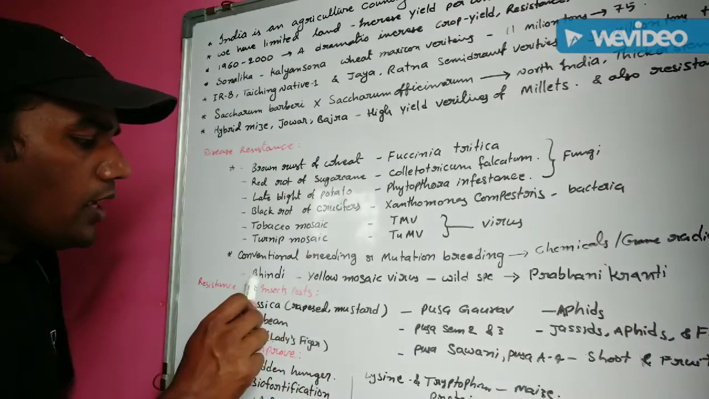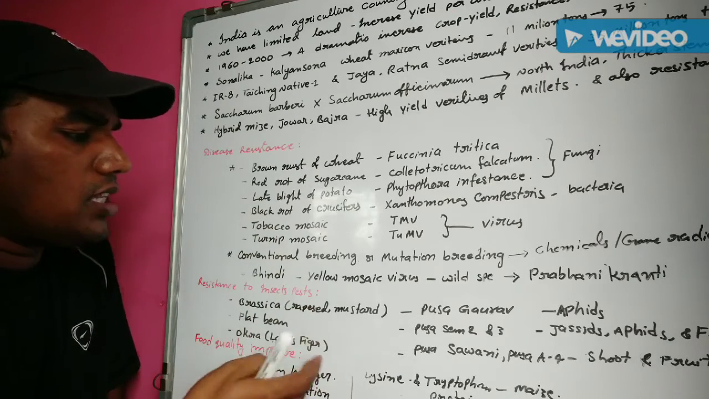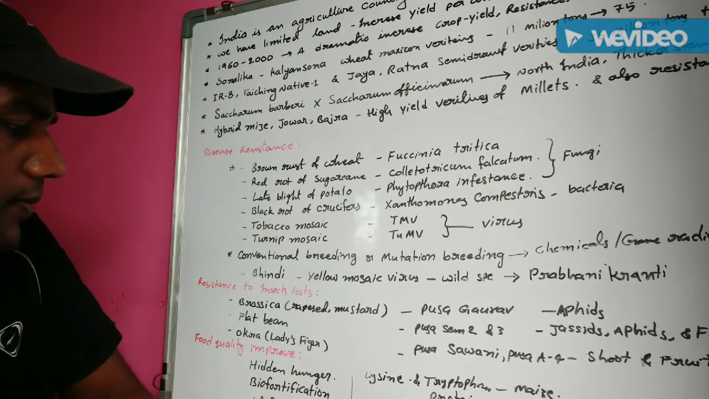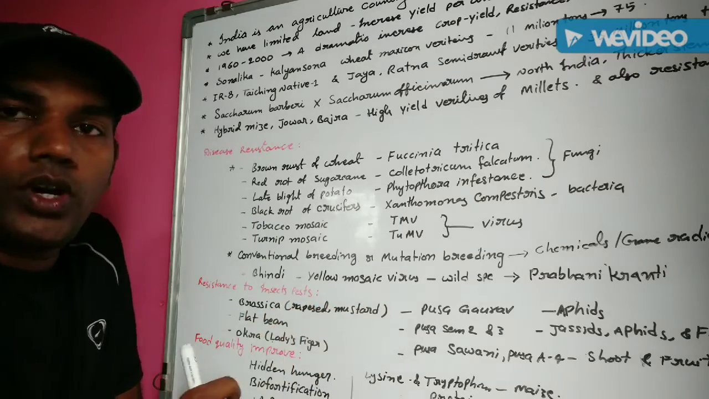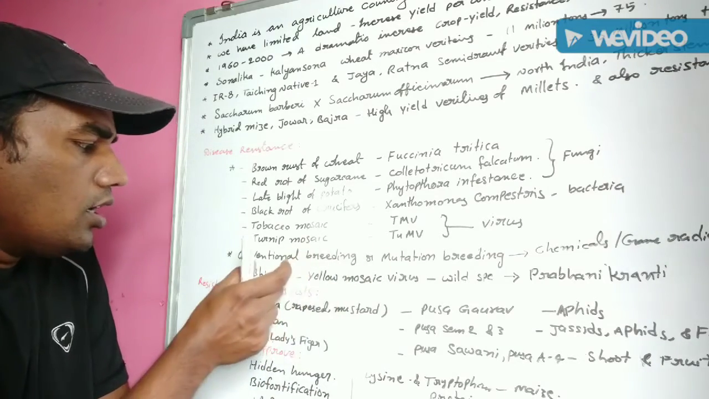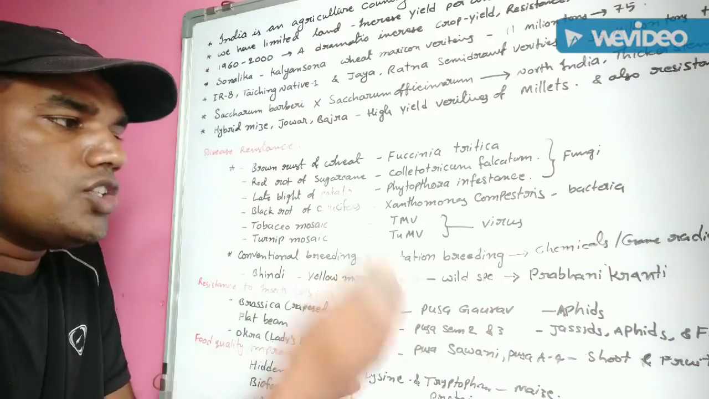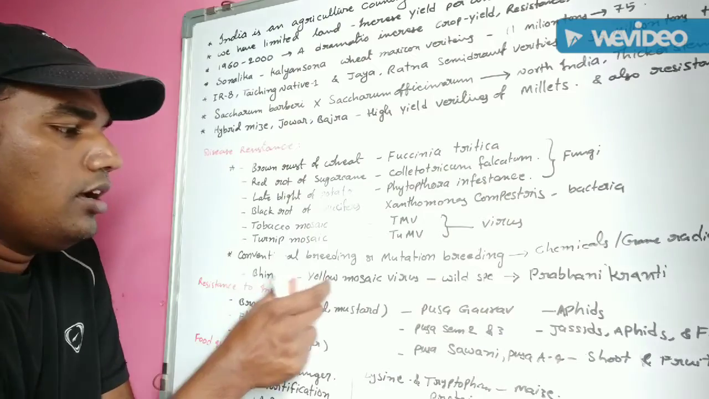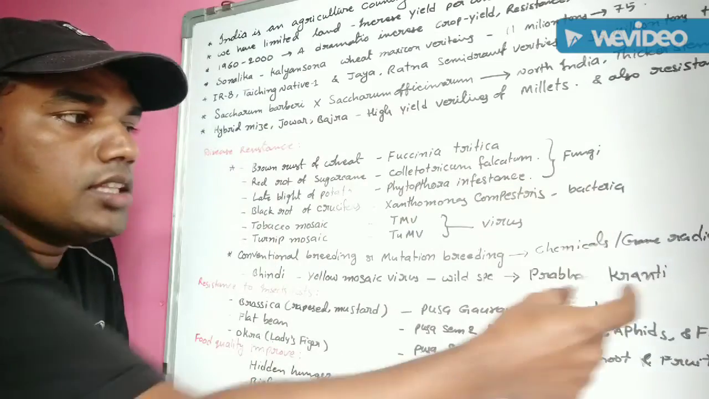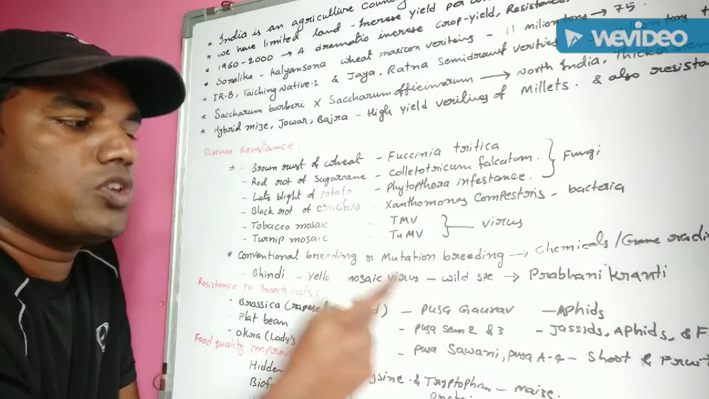Suppose bhindi, the lady finger. It is mainly suffering from the yellow mosaic virus. This one is a wild species. These wild species are treated with some chemicals and gamma radiation and changed into a new variety of bhindi. This one is Prabhani Kranti. This Prabhani Kranti bhindi plant is highly resistant to yellow mosaic virus.